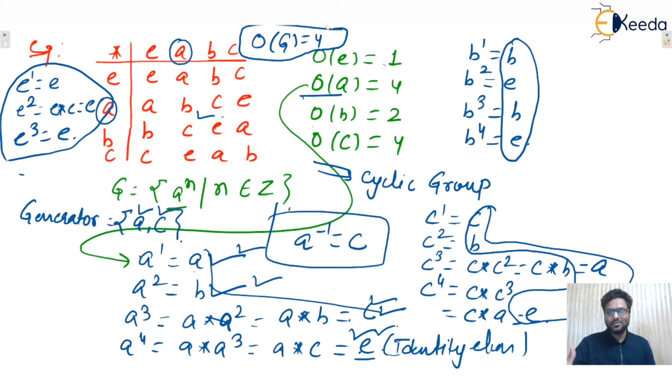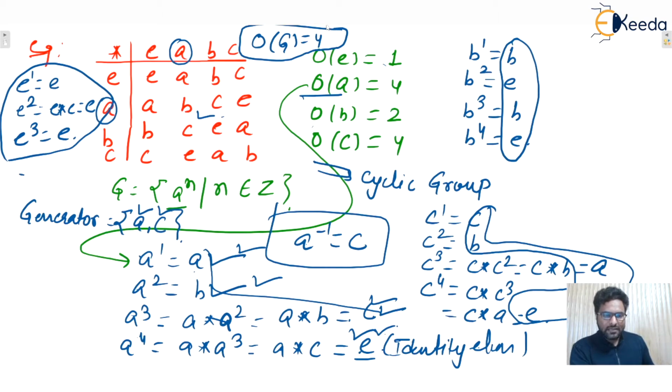So we can say that this rotation will go 4 times. Every time some element will be generated, and 4 times, 4 different elements will be generated. So yes, this works both ways. If any element in a group has order equal to the order of the group, then it is guaranteed that element will be the generator of that particular group, and the group will be a cyclic group, isn't it? I hope this one is clear to everyone.